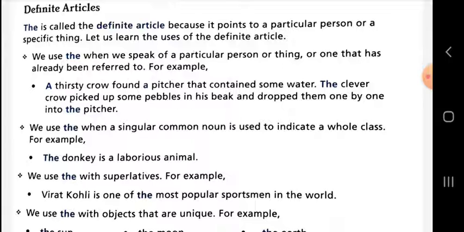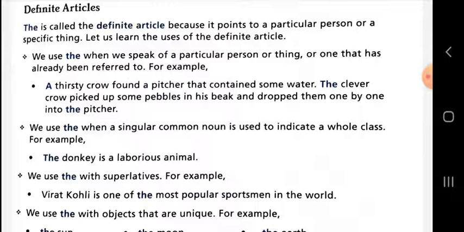We use "the" when a singular common noun is used to indicate a whole class. When any singular common noun is used to indicate the whole class of the same kind, then we use "the" before it. For example, the cow is a domestic animal, the dog is a faithful animal, the dog barks. So here the words I am speaking are used to represent their whole class. The donkey is a laborious animal. Here the word donkey is used for the whole class of the donkey. That is why we use "the" before donkey.